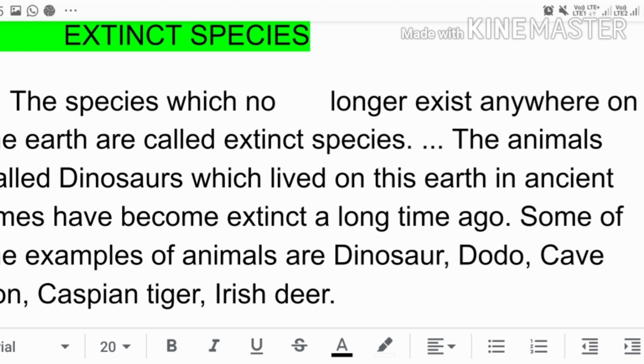Some of the other examples are dinosaurs, dodo, that is a flightless bird, cave lion, Caspian tiger, Irish deer. So nowadays they no longer exist anywhere. They have become extinct, so these species are called extinct species.